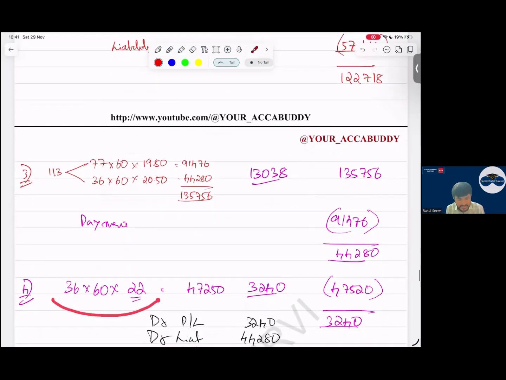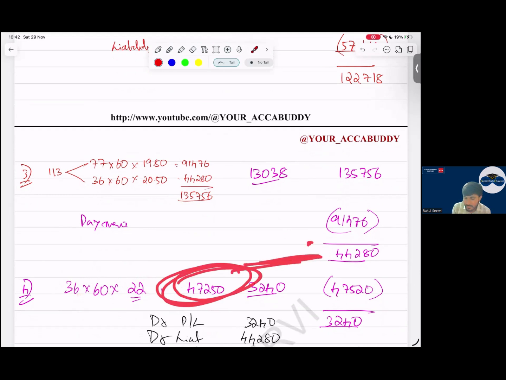So next year, these 36 employees are exercising into 60 into 22. I get 47,250. But my liability was how much? My liability was 44,280. How much is the excess I'm paying here? Excess कितना पे हो रहा है? 3,240. That will be recorded as an expense.